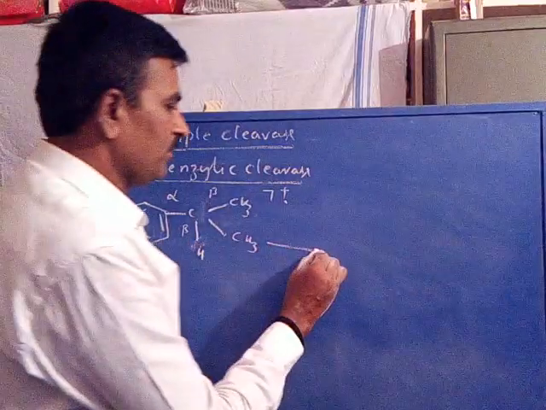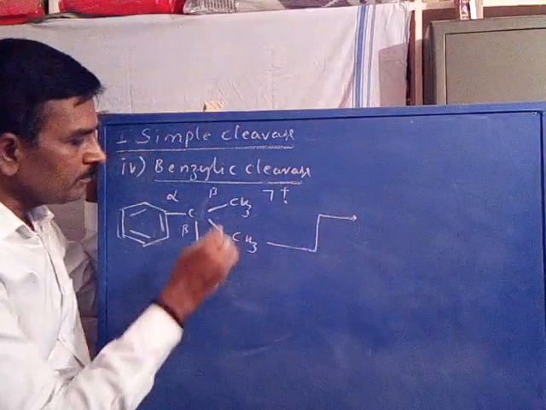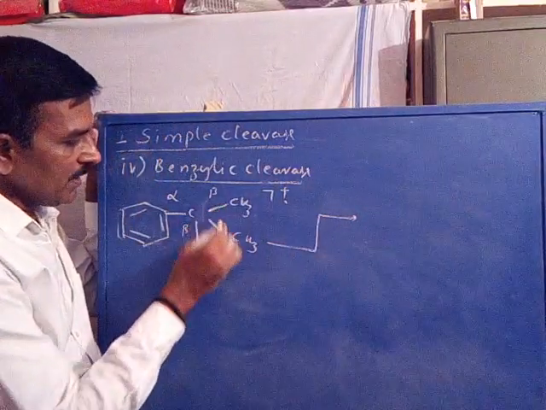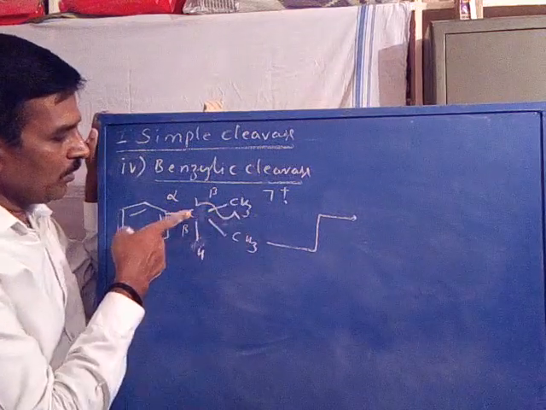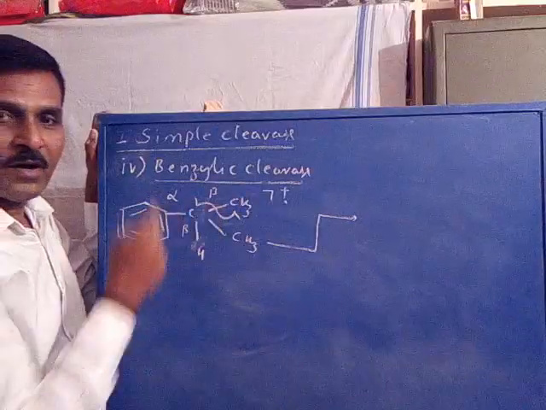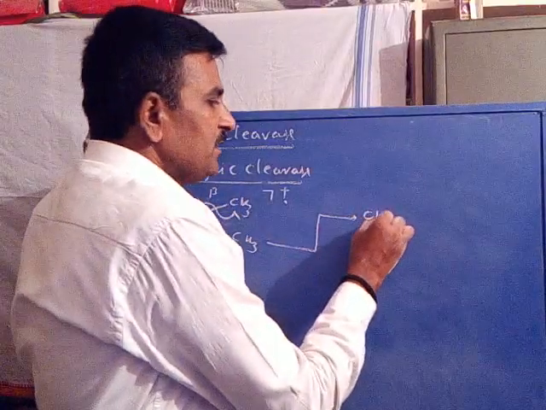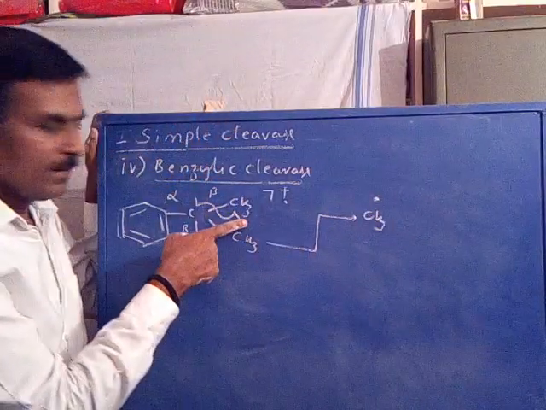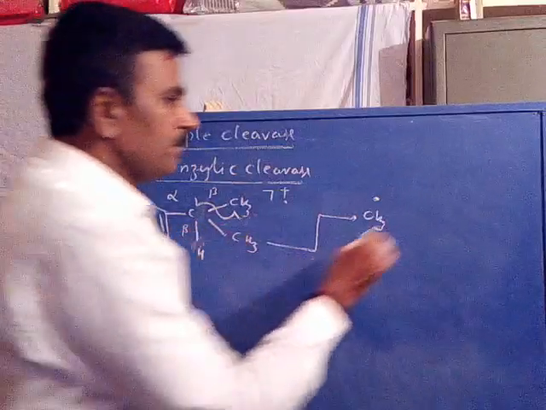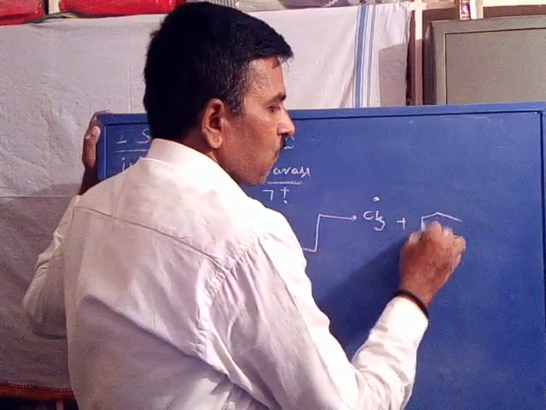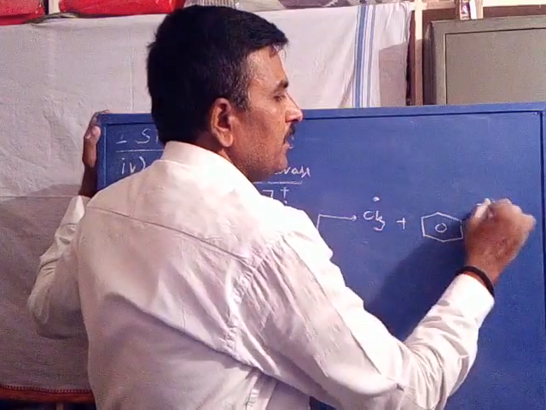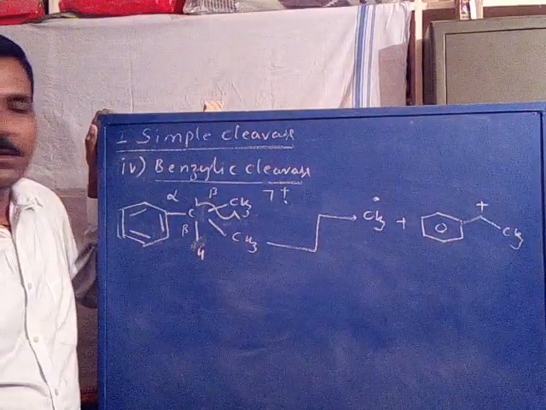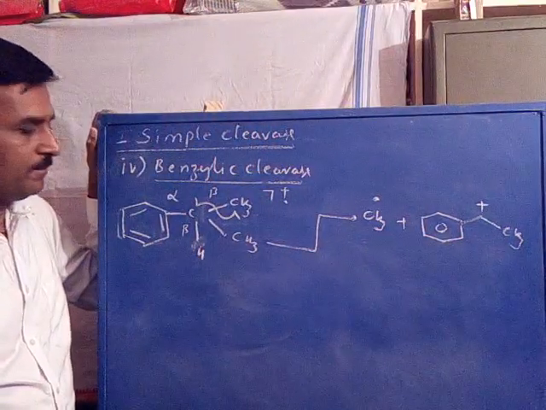Now in this case, the homolytic cleavage of the beta bond results in a CH3 radical, plus the other fragment as a cation.